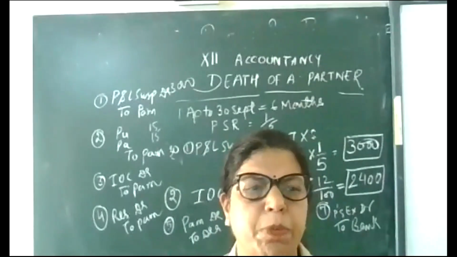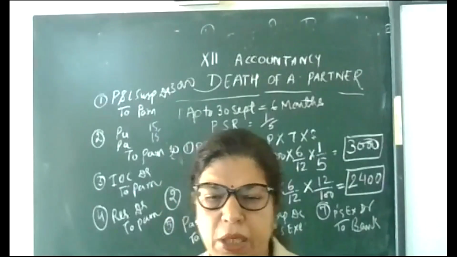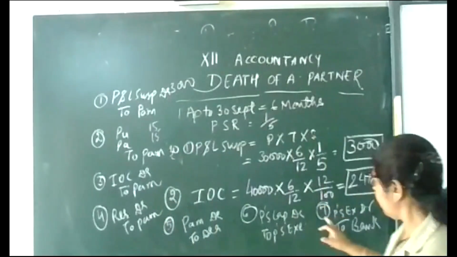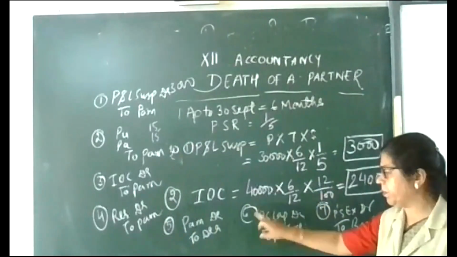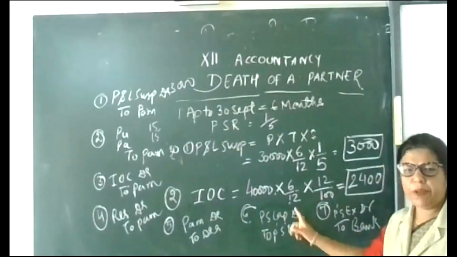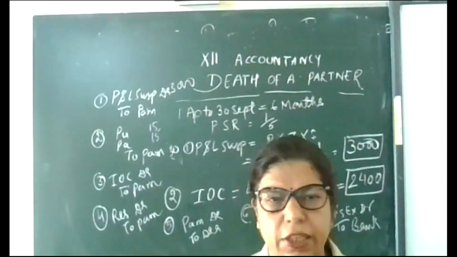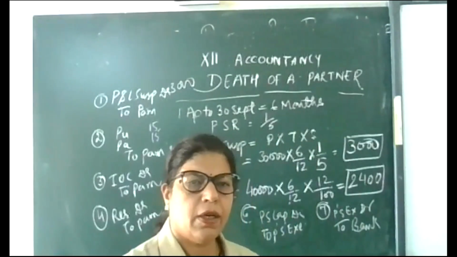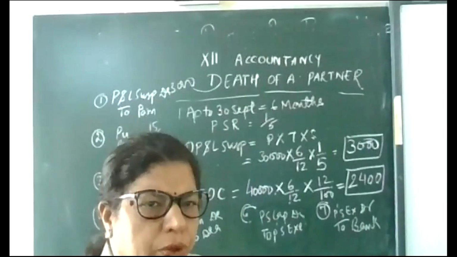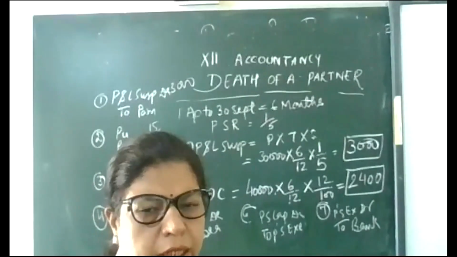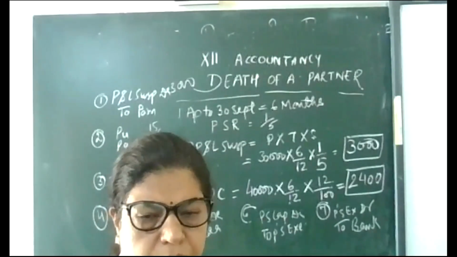You have to make the capital account in working mode because otherwise this entry is not possible. Pammi's capital to Pammi's executor, this balancing figure we can calculate with the help of the capital account only. So for making general entries, you can make the capital account as well.